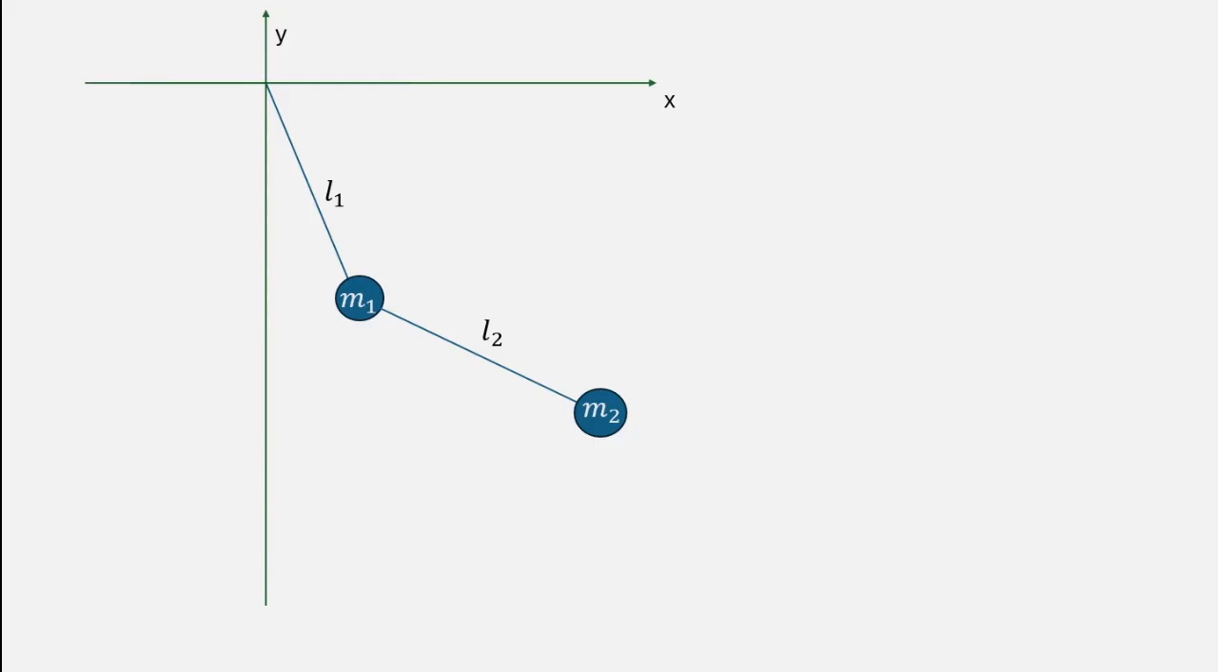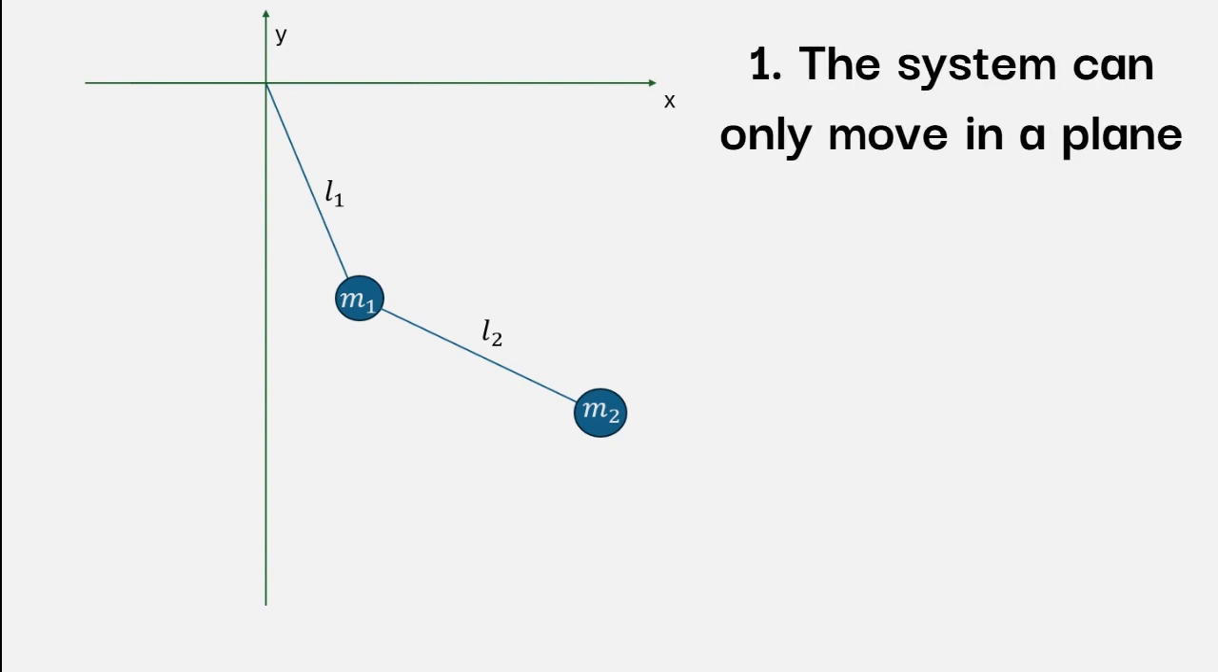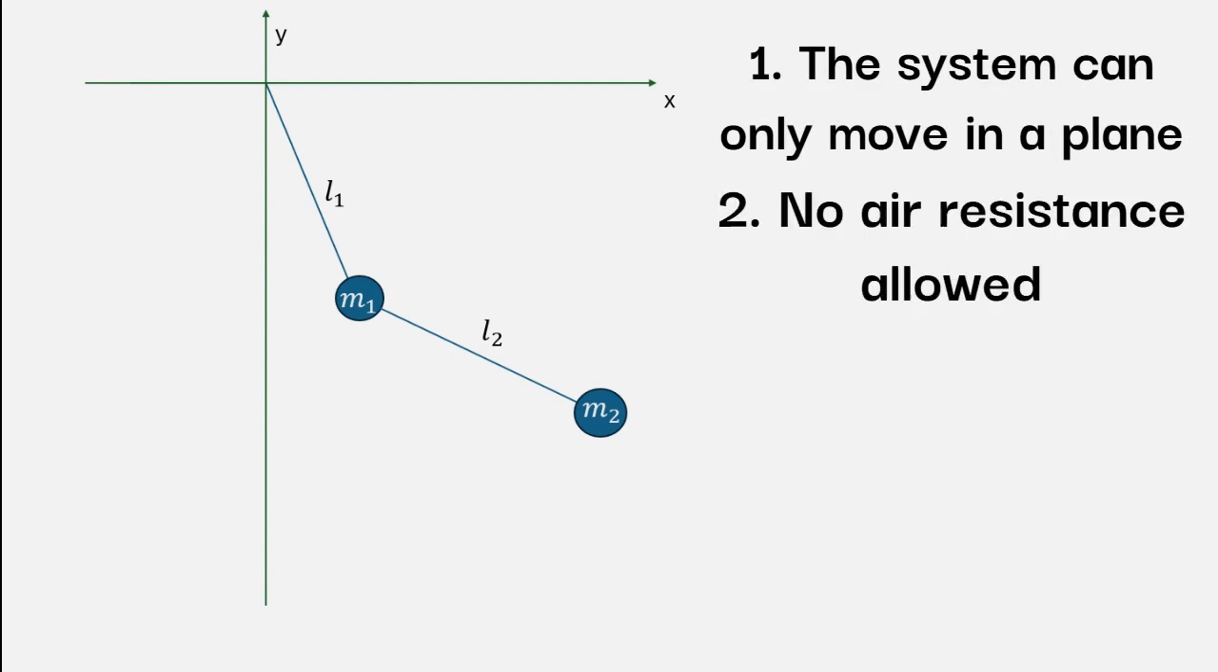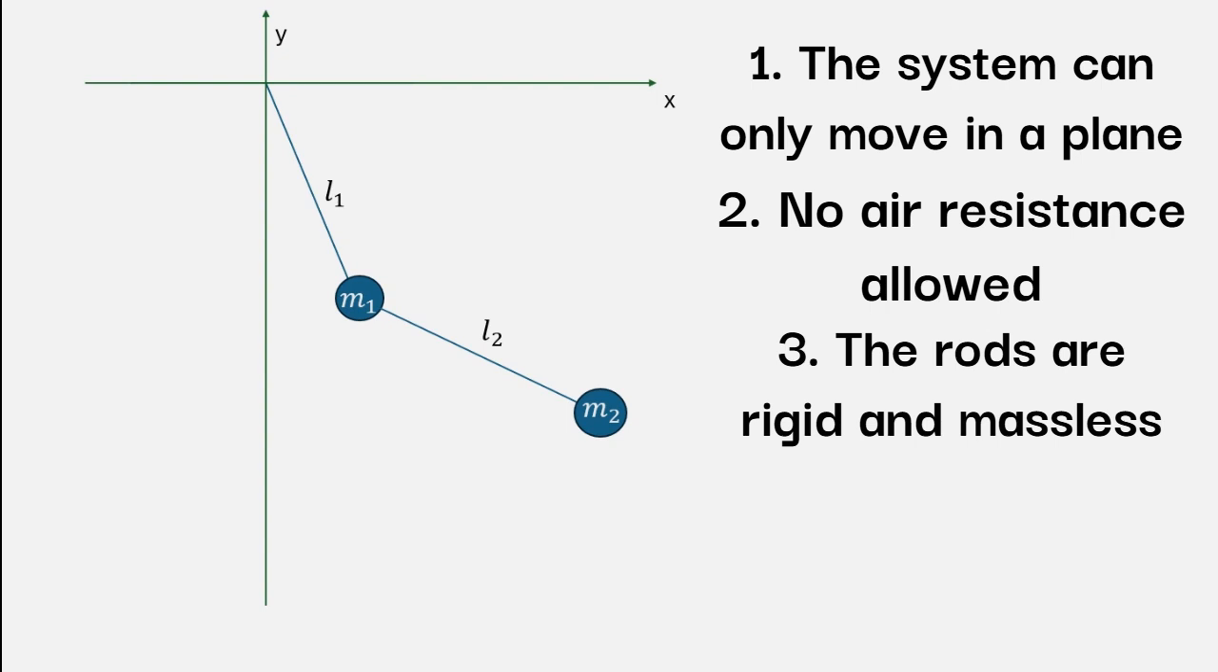All of the usual restrictions and assumptions are present. We will restrict the motion of the system to a plane. We will ignore the dissipative effect of air resistance, naturally, and we will also consider the rods to be both rigid and massless. We want them to be rigid so they don't deform under the influence of any forces, so no wiggling, no stretching, and we want them to be massless so they don't contribute any inertia to the system.